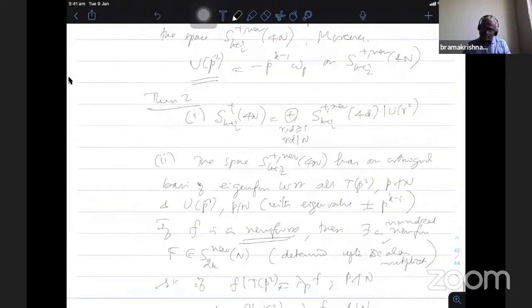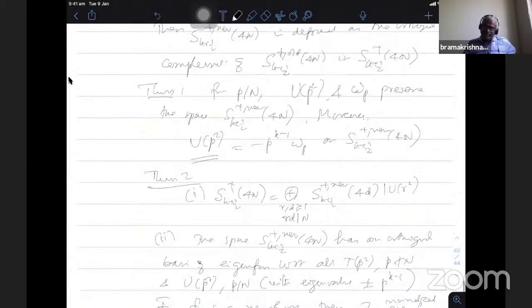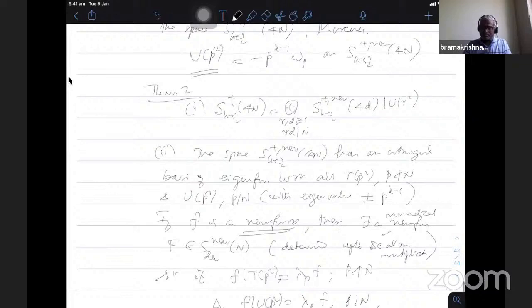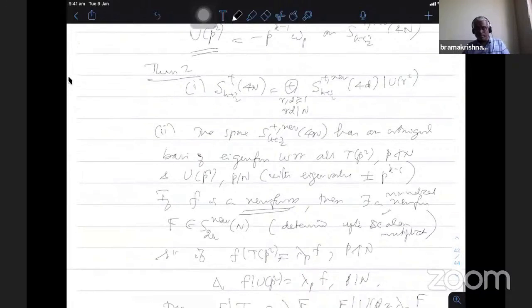The first one is that UP square and WP preserve the space, and UP square is given in terms of minus P power k minus 1 times the W operator. Then we have the decomposition of the space into direct sums of subspaces of lower level, and the space of new forms has a basis of eigenforms with respect to all Hecke operators, and because of this they are also eigenforms under WP.